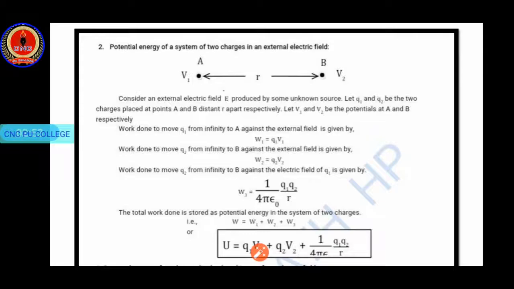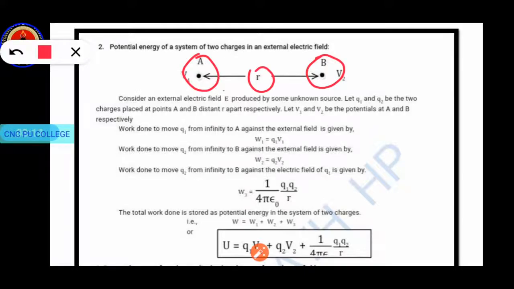Here we have to observe the same kind of expression for potential energy of a system of two charges in an external electric field. So let us quickly understand. Here we are considering a point A and a point B, and the separation between them is r.